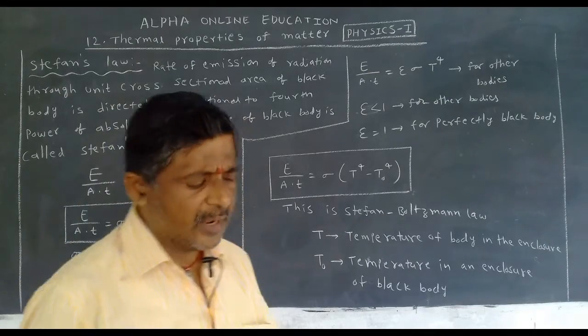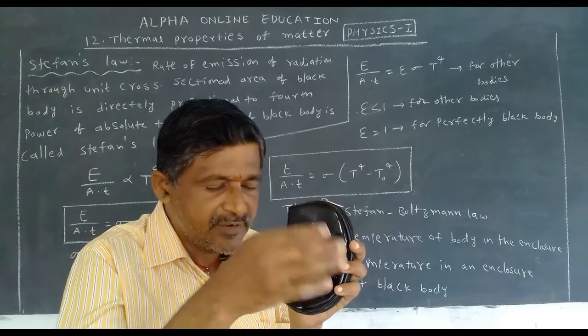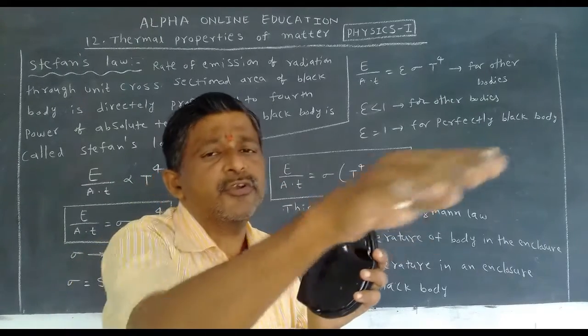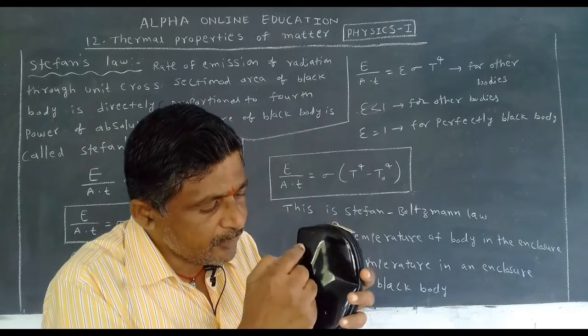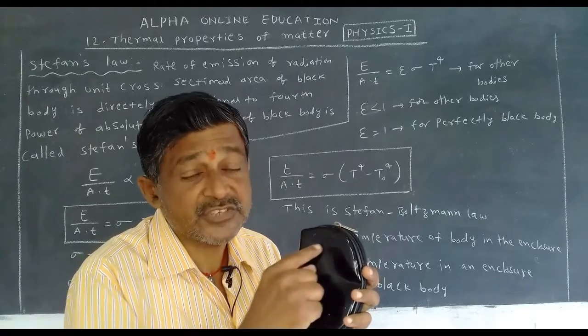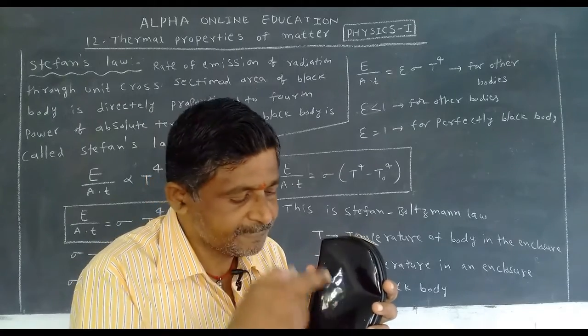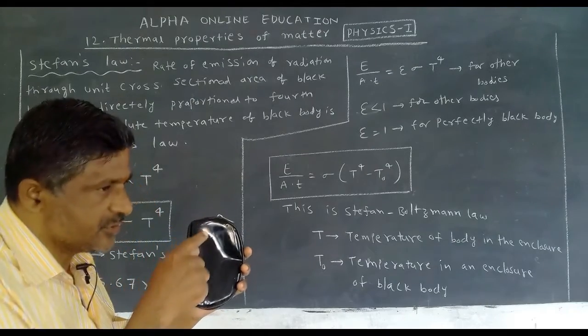It is not a black body, just an example. It is black, it emits radiation. The surrounding temperature is less, it emits radiation. But today, this cross-sectional area is 1, that's why unit cross-sectional area. Rate of emission means in 1 second.